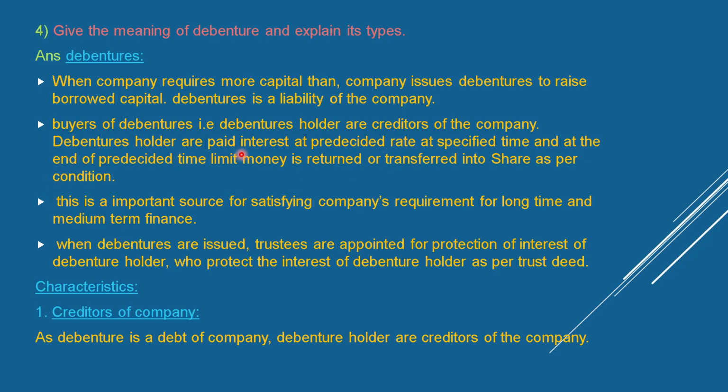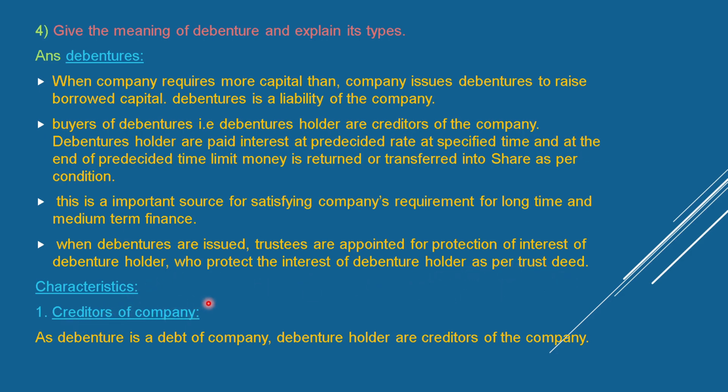Debenture holders are paid interest at a pre-decided rate at specified time, and at the end of the pre-decided time limit, money is returned or transferred into shares as per condition. This is an important source for satisfying the company's requirement for long-term and medium-term finance. When debentures are issued, trustees are appointed who protect the interest of debenture holders as per the trust deed.